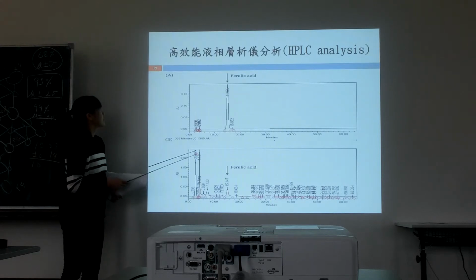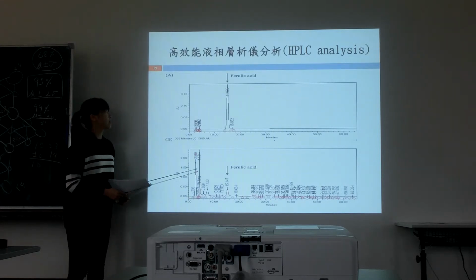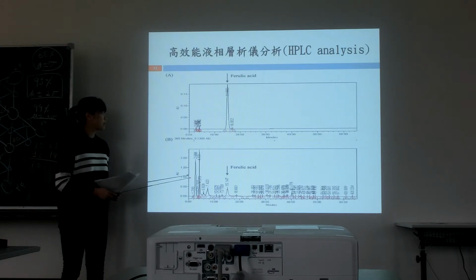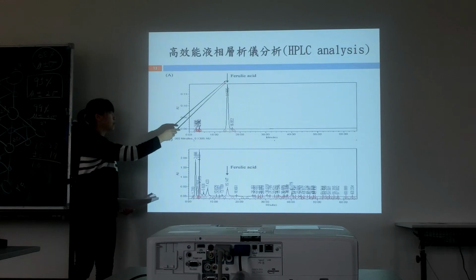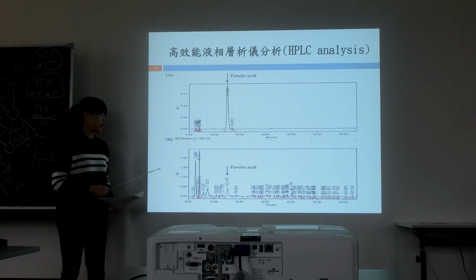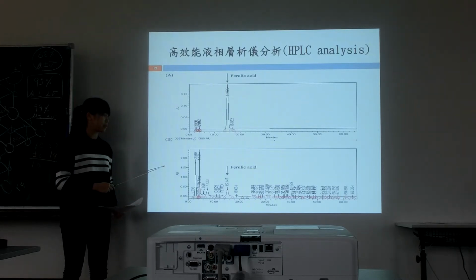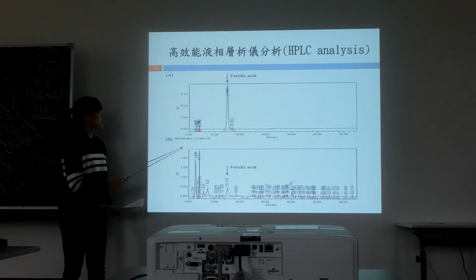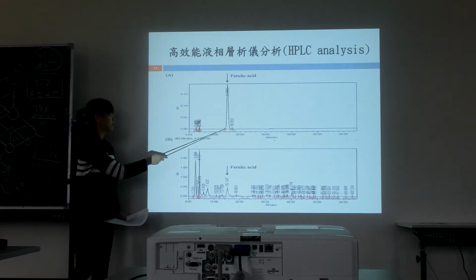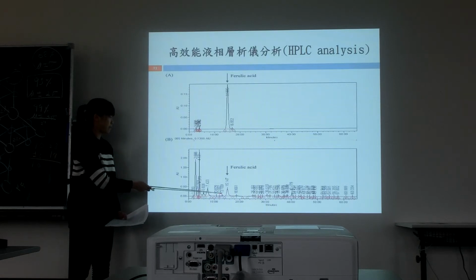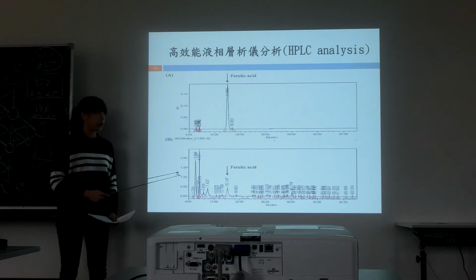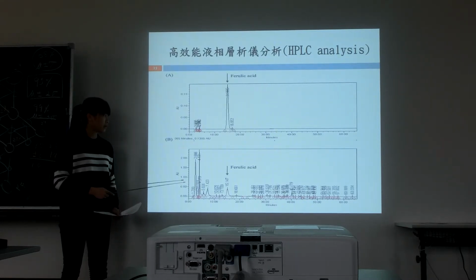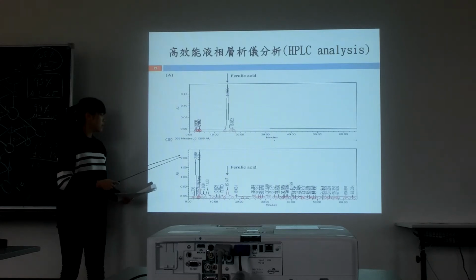To know the encapsulation efficiency, we have to apply HPLC analysis. Figure A shows the HPLC chromatogram of the TCM standard, ferulic acid, and Figure B shows the HPLC chromatogram of the TCM extract, chanchong. In Figure A, we can see a peak at about 15 minutes, and in Figure B, we can see a peak at the approximate time. By doing so, we can confirm whether the TCM is successfully coated in the micropellets or not.